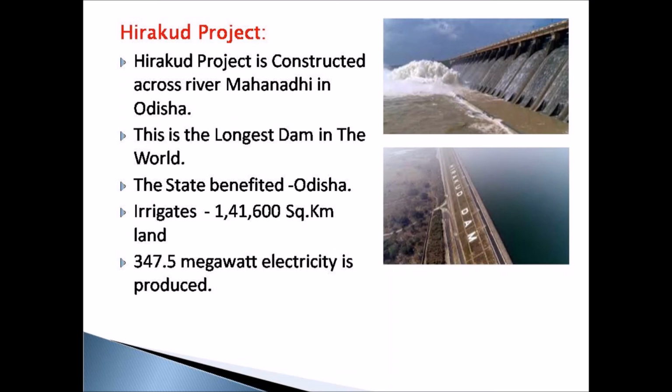Next we will see about the Hirakud project. Hirakud project is constructed across river Mahanadi in Odisha. It is the longest dam in the world. The state benefited by this project is Odisha. It irrigates about 1,41,600 square kilometer of agricultural land. About 347.5 megawatt electricity is produced from this dam.